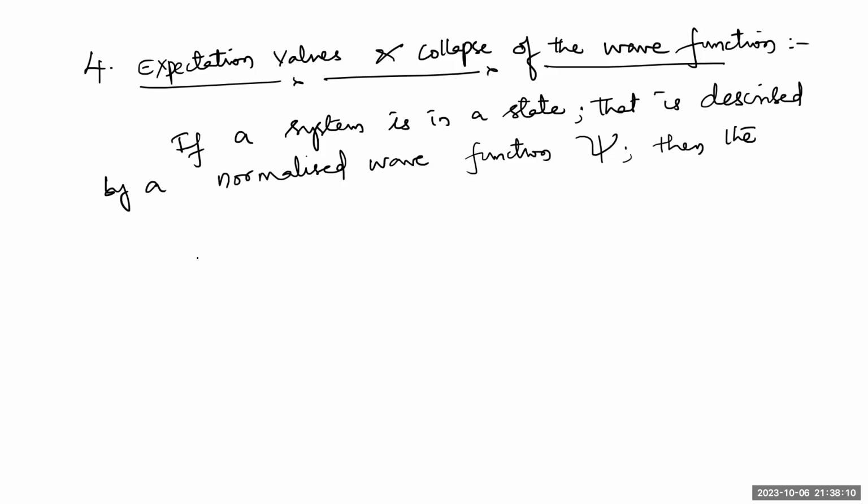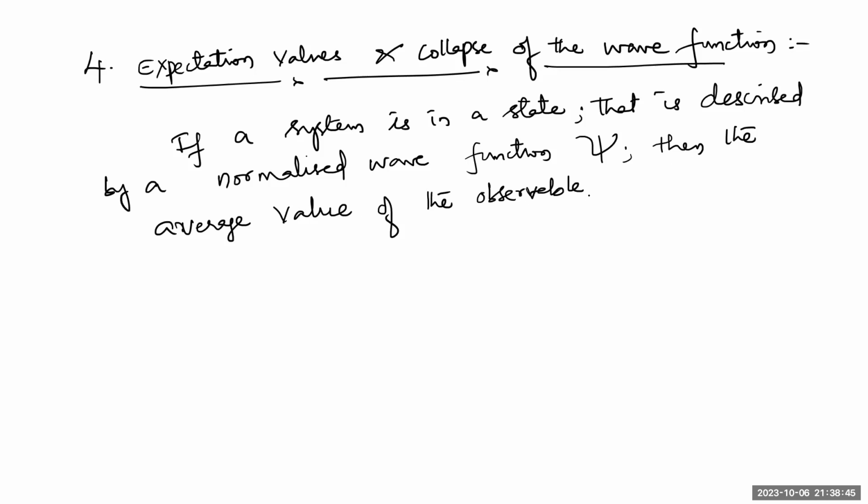We need to find the average value of this observable. It's not that we find only one value. If you do experiments on one observable in different ways, you'll get different values. You cannot conclude your experiment with one value. After getting values which are nearby, you find the average.